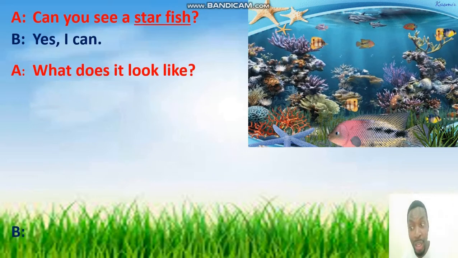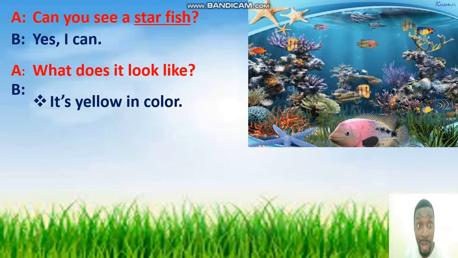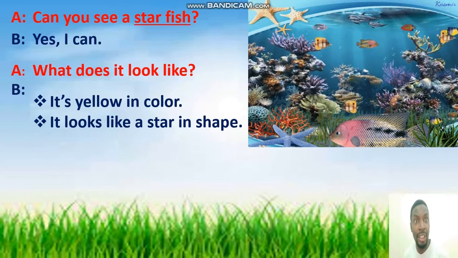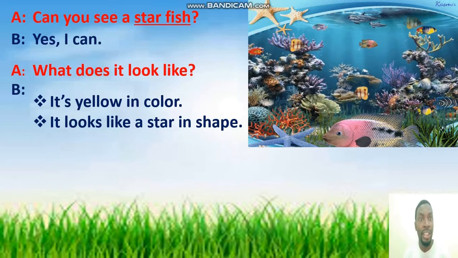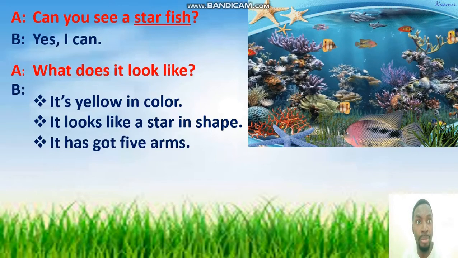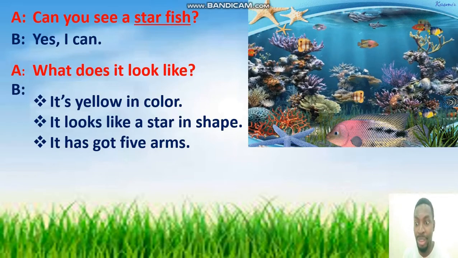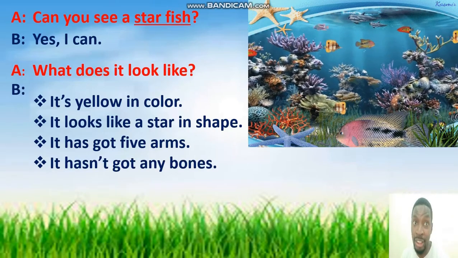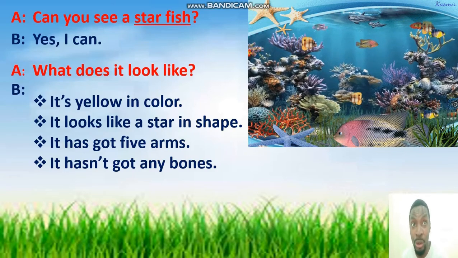Alright, student B is gonna say, it's yellow in color. Can you see the starfish? It's yellow, right? It looks like a star in shape. Next, it has got 5 arms. Let's count. 1, 2, 3, 4, 5. 5 arms. It hasn't got any bones. Starfish, it hasn't got any bones.